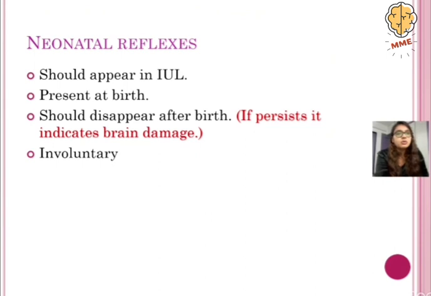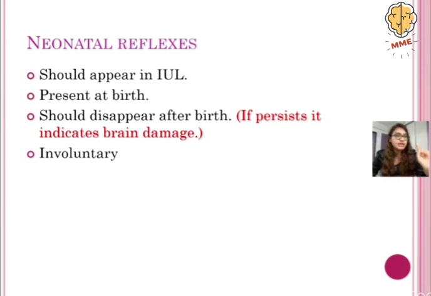Now we come to neonatal reflexes. There are many reflexes which occur. We have reflexes which are seen in adults also. But how can we say that this is a neonatal reflex and this is a normal reflex? So there are certain criteria which have to be fulfilled.